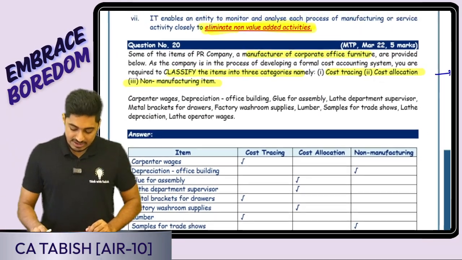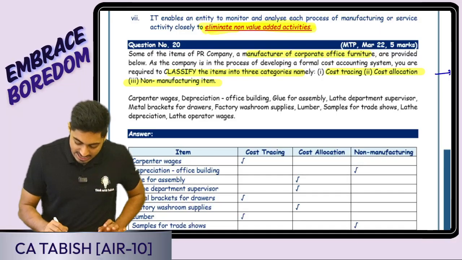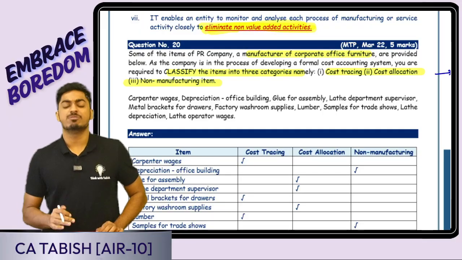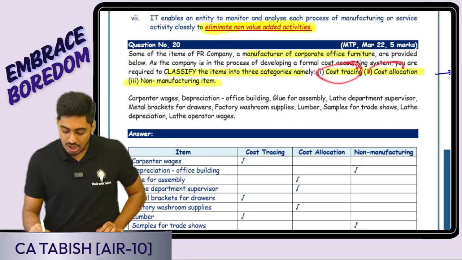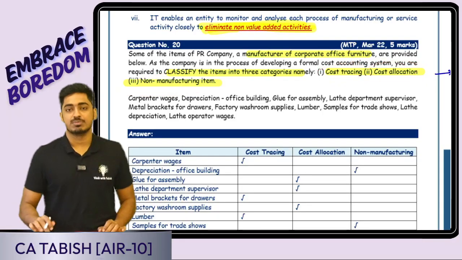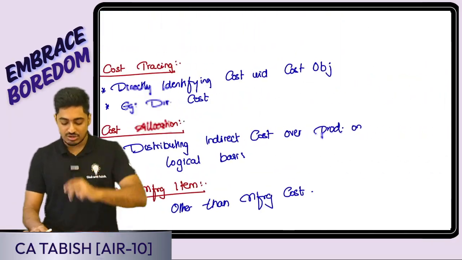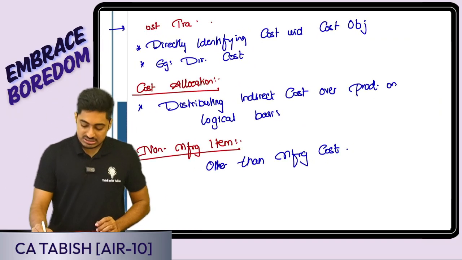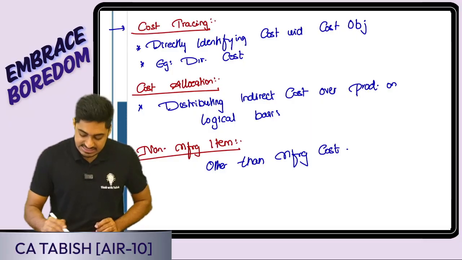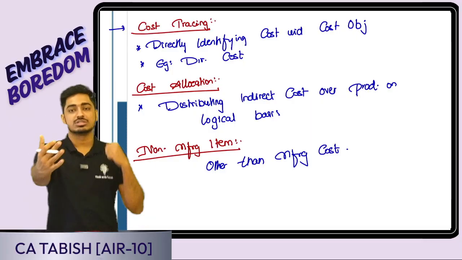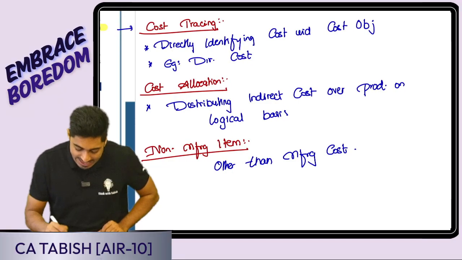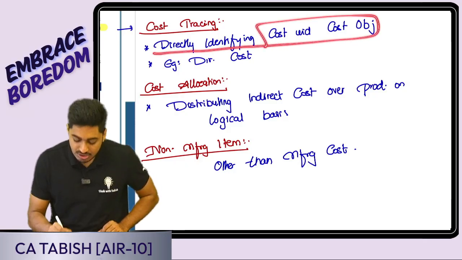Now, the next question we have is about a company which is manufacturing office furniture. They are telling some costs are there. I have to bifurcate these costs into cost tracing, cost allocation, and non-manufacturing items. Before that, I have to understand what exactly cost tracing, cost allocation, and non-manufacturing are. Cost tracing: I am directly tracing the cost, linking the cost. When will it happen? It will happen in case of a direct cost.